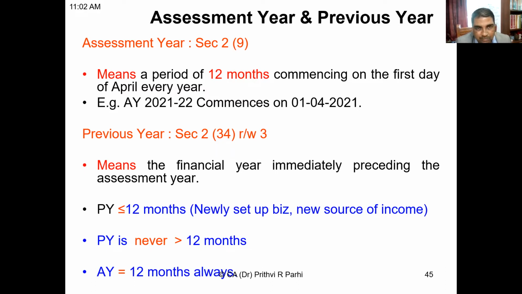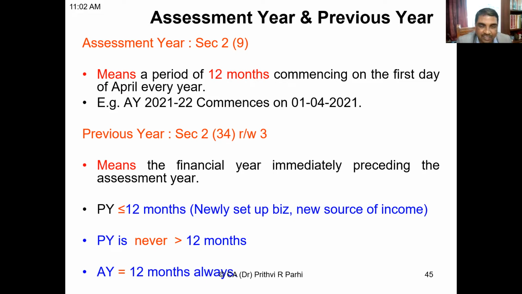So 1st April 2022, it will commence. Then when is it going to end? 31st March 2023. It is going to end. That is called assessment year 22-23. Okay, and we are learning the provisions keeping in mind the provisions of assessment year 22-23.